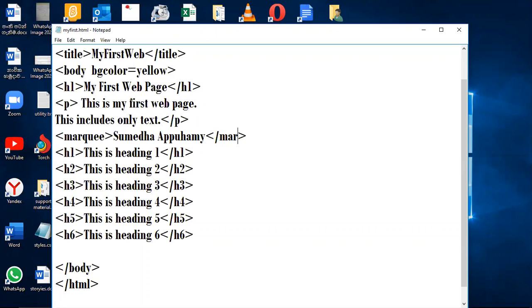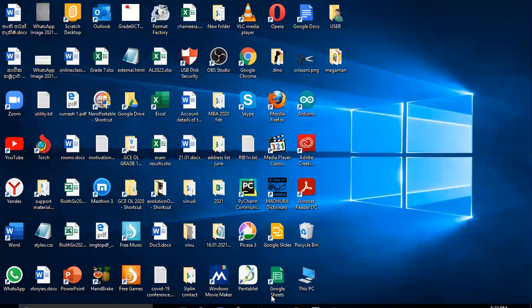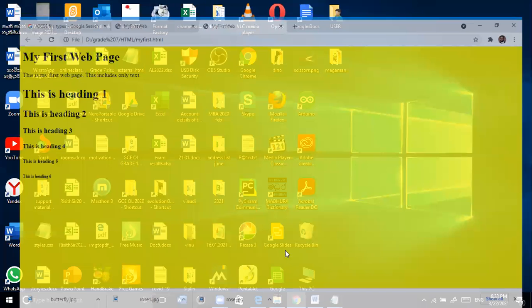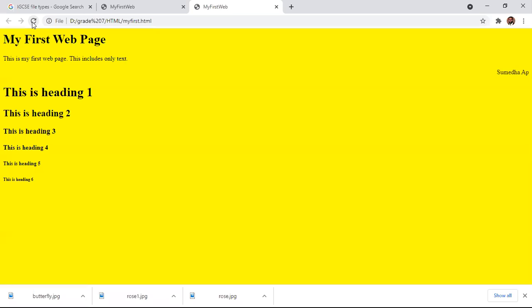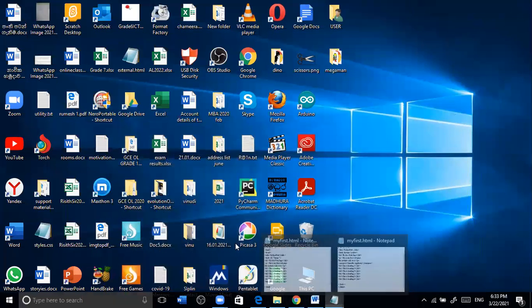Then I'm file save. Then I'll minimize this one and go to this and I'll refresh. Can you see? Small text is moving. No, I don't want small text. So what I can do, I'll make it bigger. How can I make it bigger?